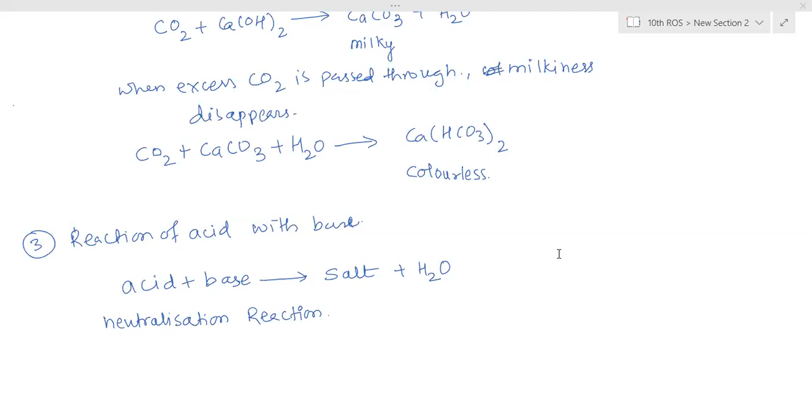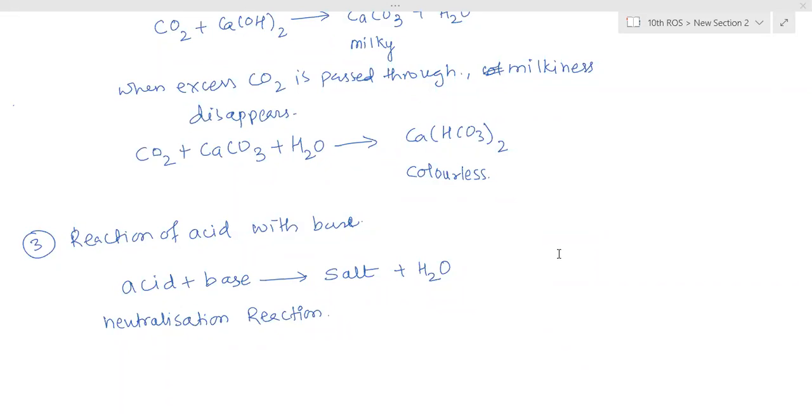In simple words, acid is neutralizing base. That means base's basicity has gone, so base is not showing any basic properties. And when base combines with acid, acid's acidic property is also gone. So that substance is not showing acidic property. The process in which this happens is called a neutralization reaction. Acid loses acidic properties, base loses basic properties, and that process is called neutralization.